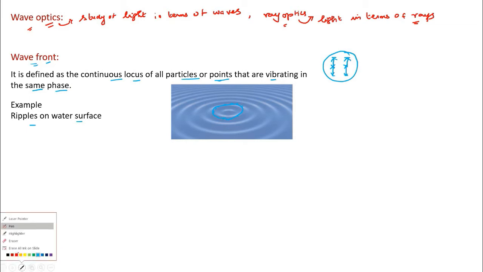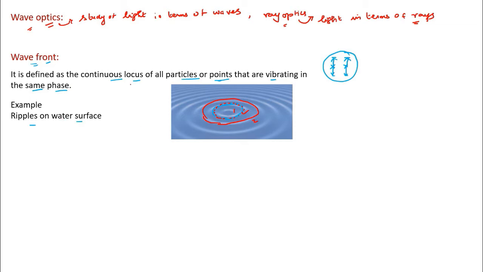I just take a different color. This is all the particles vibrating in the same phase. So this is a wavefront. Similarly, in this wavefront also, all particles are vibrating in the same phase. So this is another wavefront. This is the first wavefront, this is the second wavefront in our order. So this is a wavefront.